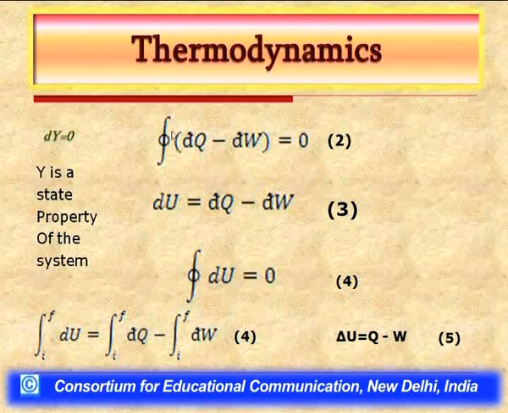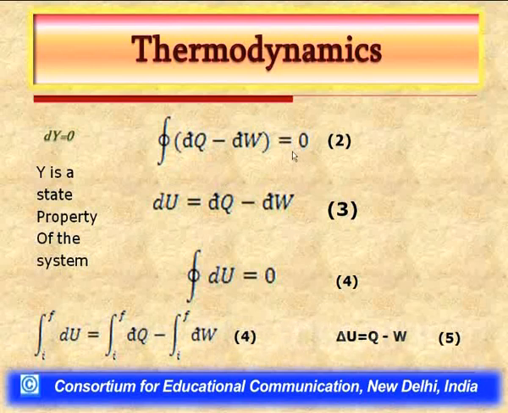Now, having said this, just recognize this equation number 2. Try to see that there is a cyclic integral which is operating on a bracket term, and the cyclic integral of this bracket term equals 0.